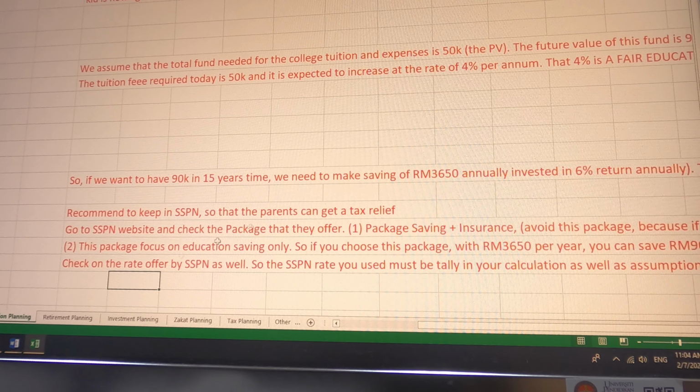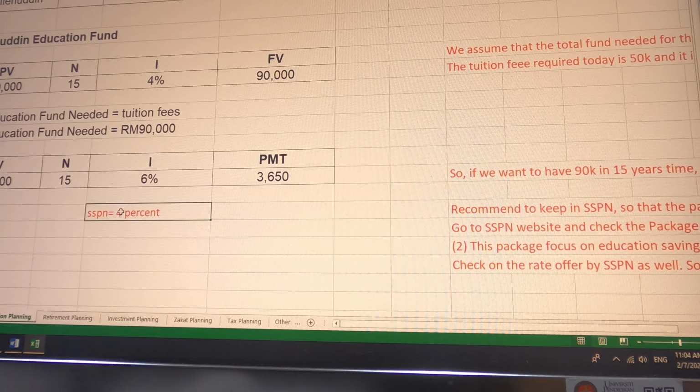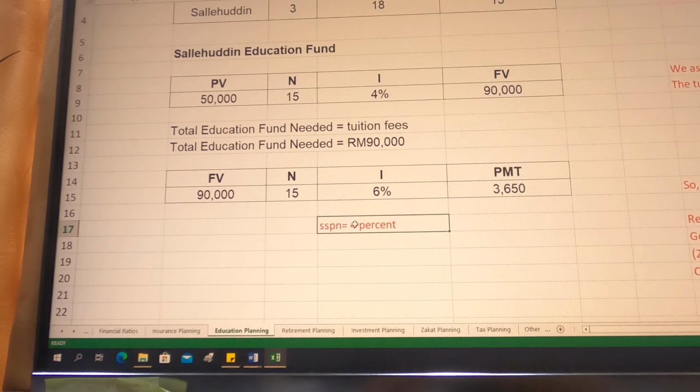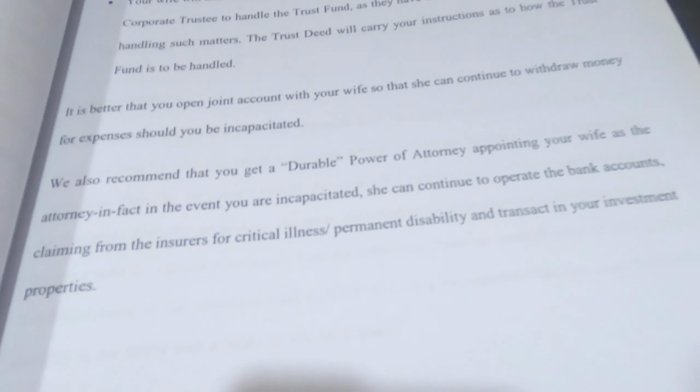Make sure that you check the rate of return given by SSPN. I think in the last 2 years they offered 4%, which means that here the rate of return should also be 4%. And the same information you should include in the assumptions, or the economic indexes, that the rate of return from education, that is SSPN, is 4%. Okay, so I will show you an example that a student has performed.